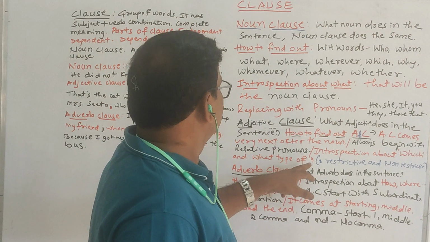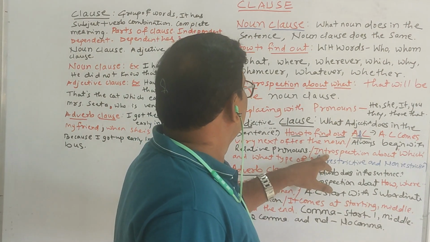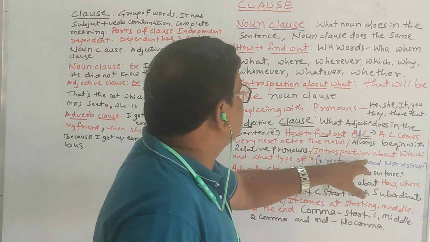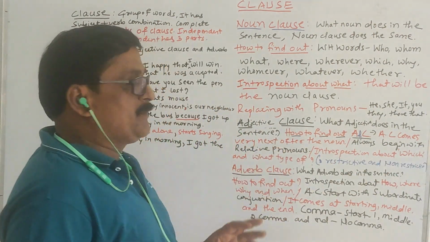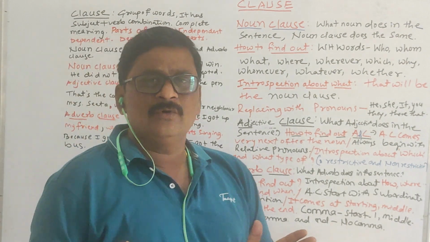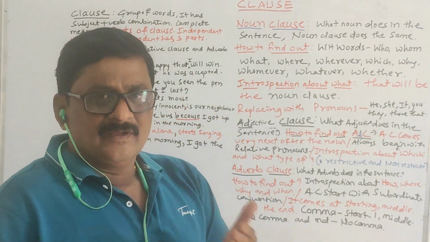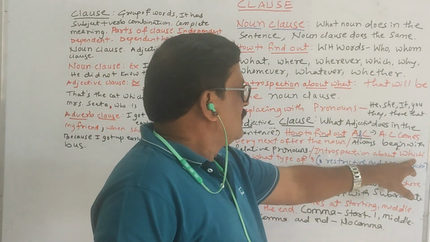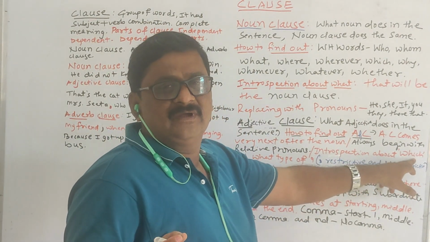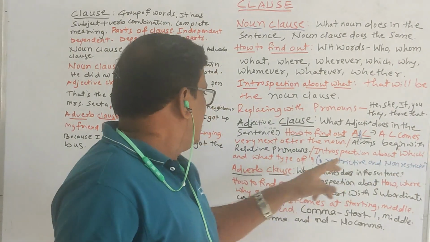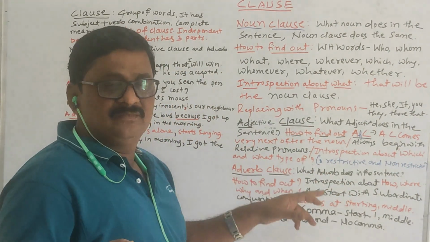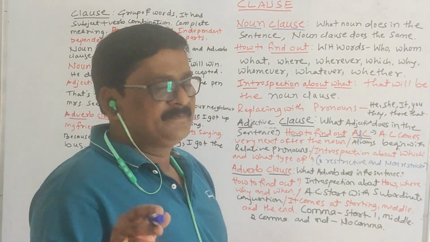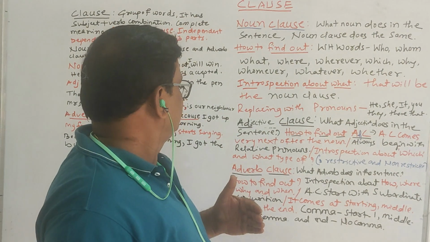Introspection about which and what type of. So you have to ask yourself questions like which and what type of. Whatever answer you get, that will be the adjective clause.